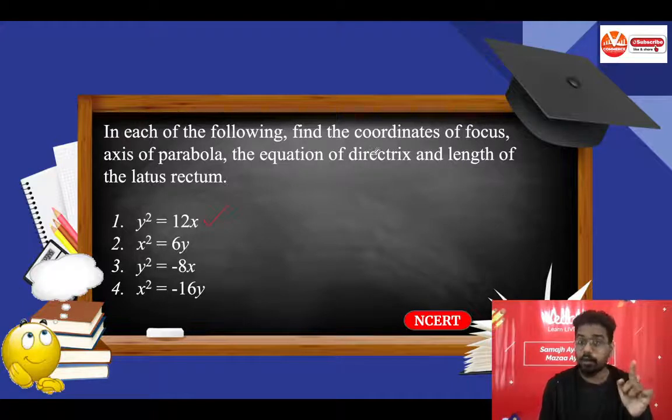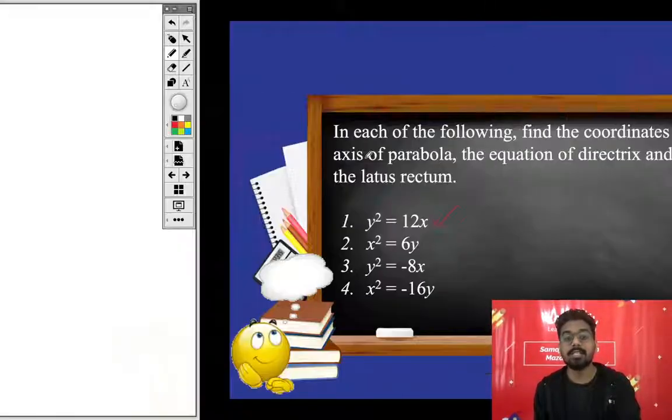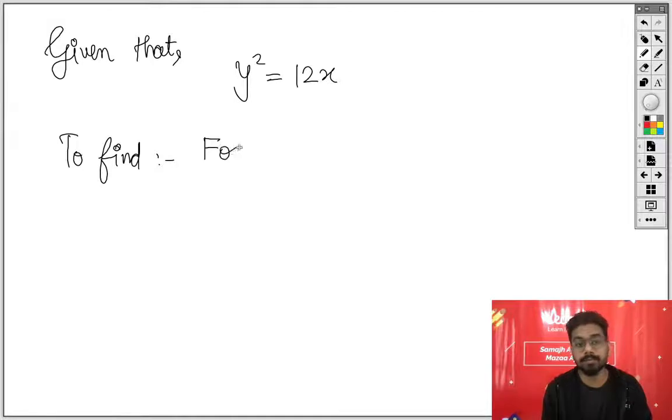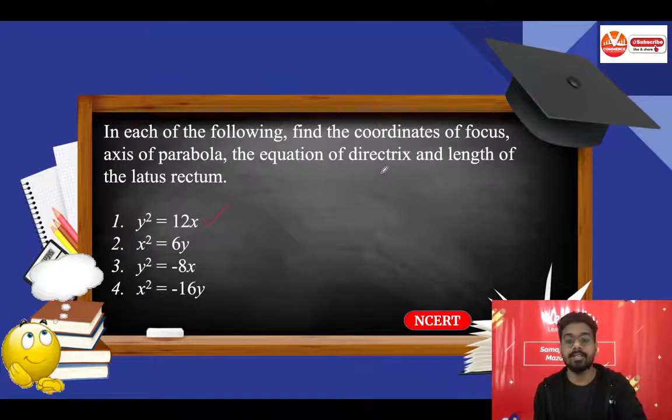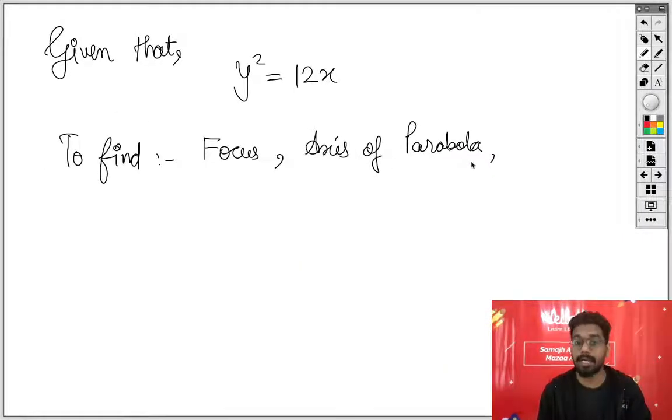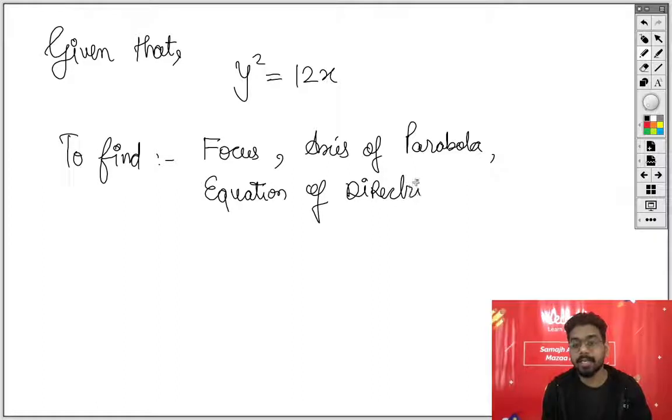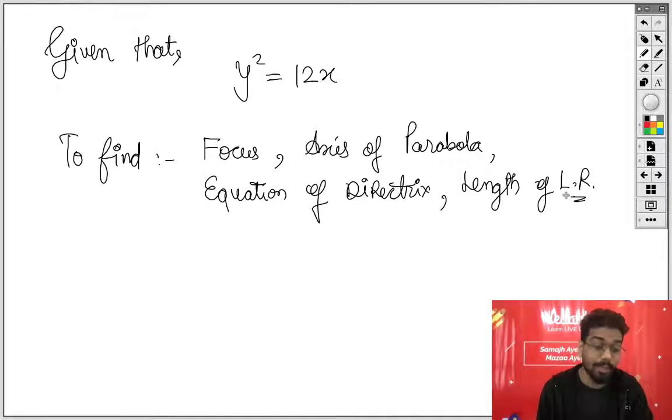Coordinates of the focus. You will write down over there coordinates of the focus, axis of the parabola. You will write down focus, axis of parabola. Okay, and what else we need to know? Equation of directrix and the length of latus rectum. You will write down equation of directrix, and you will write down length of latus rectum. You will not write down the short form like I am doing. I am doing it just because we can save time.